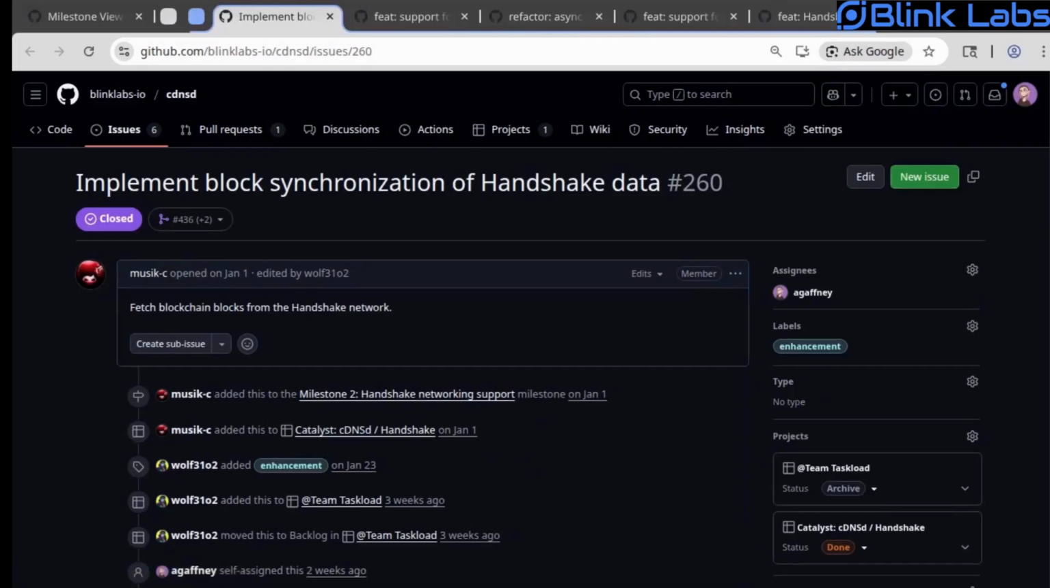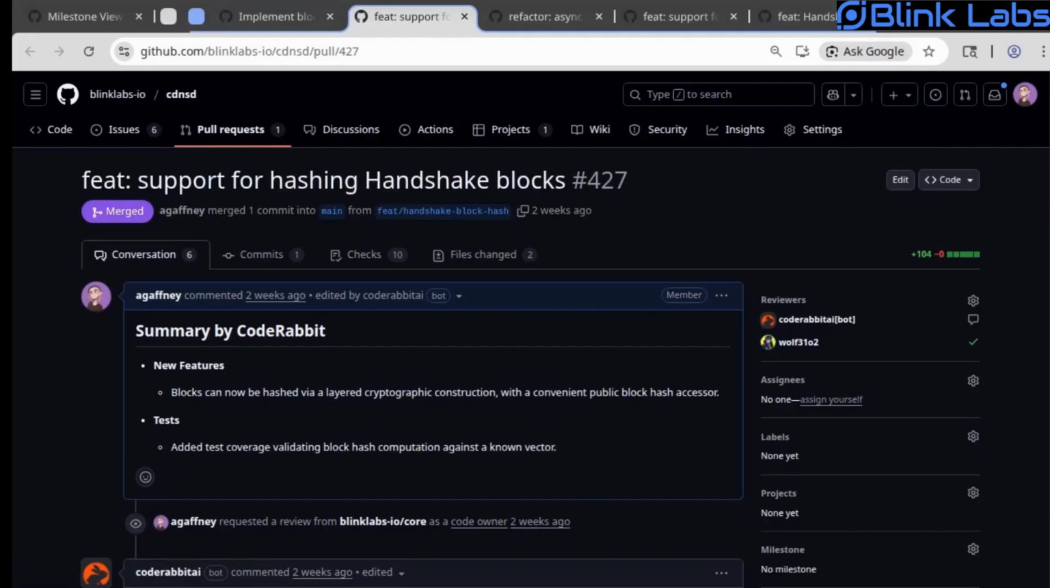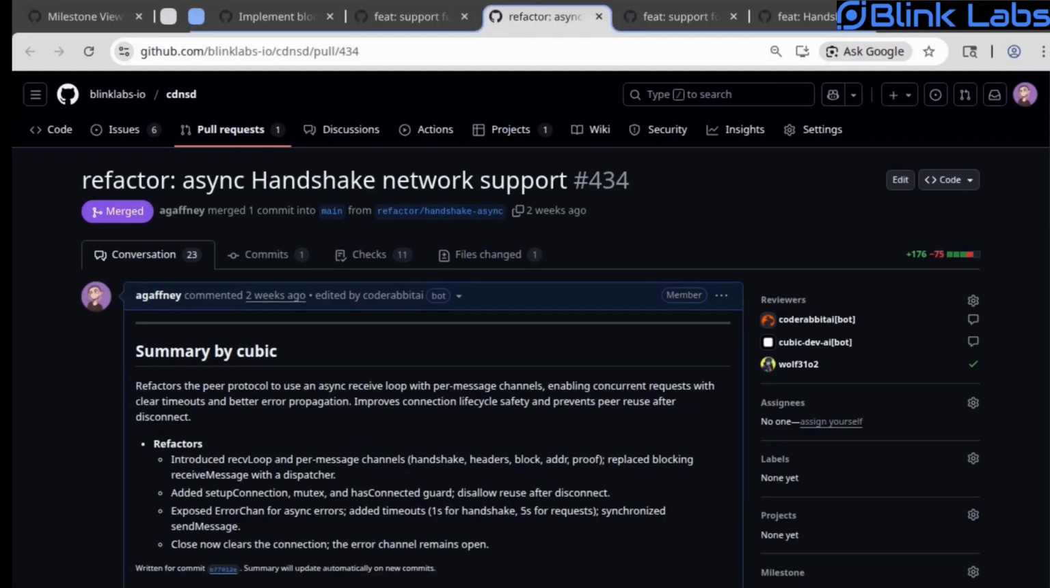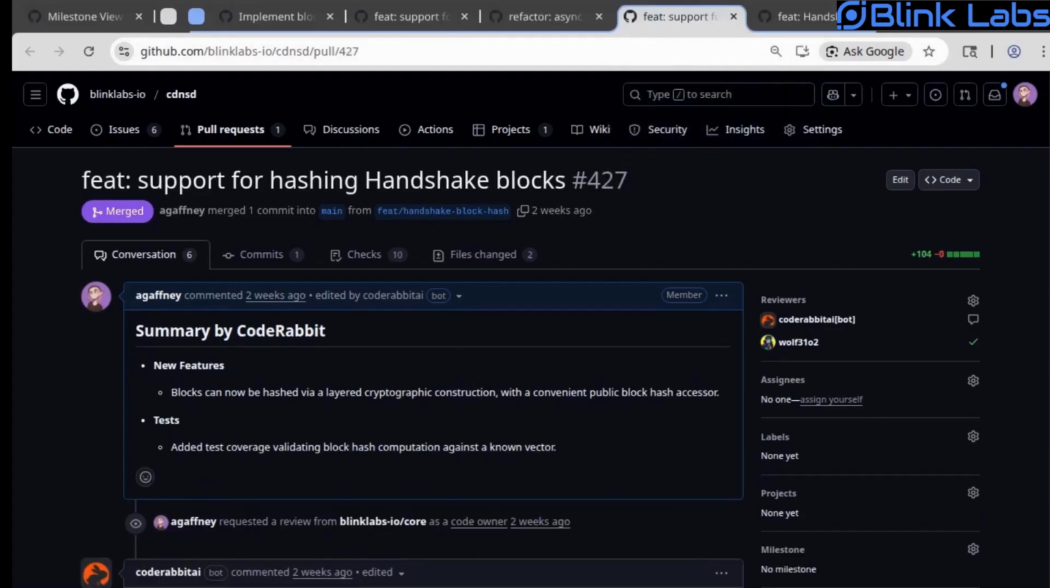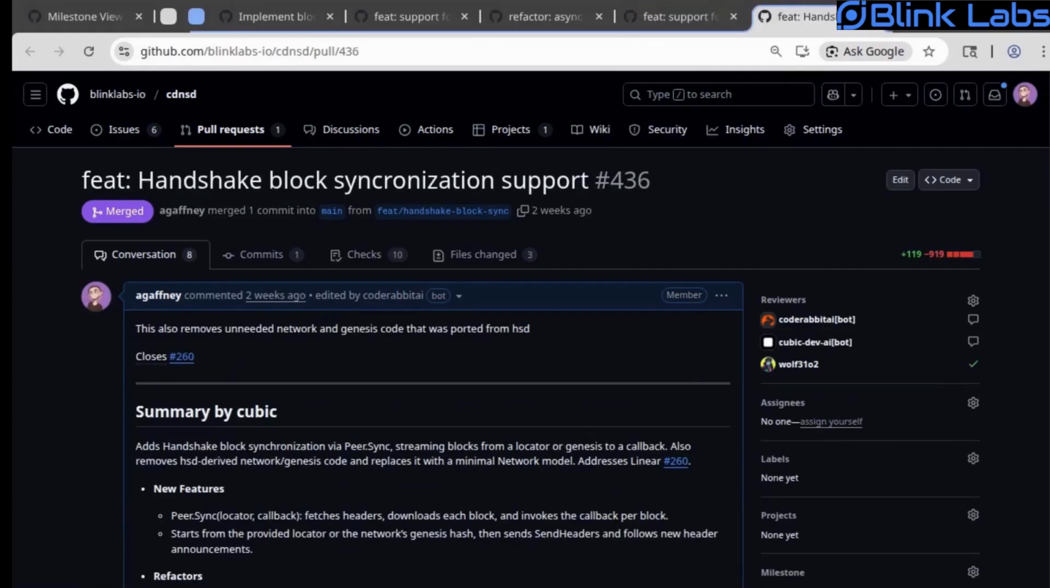Implementing block synchronization of Handshake data involved adding support for hashing Handshake block headers in order to identify blocks for fetching, refactoring the network protocol for async operation, and creating a framework allowing for continuous block synchronization.